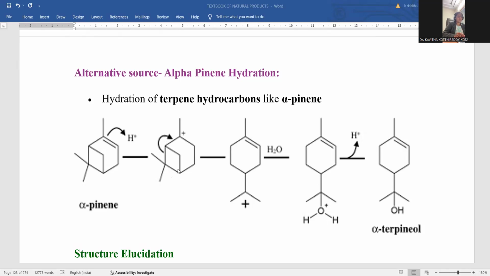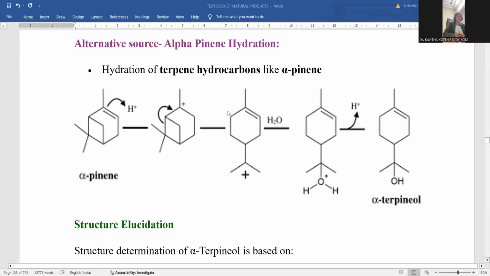This is a small four-membered ring, highly sterically strained, right? From the perspective of stereochemistry, it is a highly strained ring system. So ring opening is the common phenomenon taking place. Whenever ring opening takes place, it goes from bicyclic to monocyclic with a six-membered ring. That is highly convenient, a sterically less hindered one. And wherever ring opening takes place, that carbon experiencing the loss of electrons is indicated with a positive sign. And whenever the bond moves towards that side, here the double bond origination you can observe.